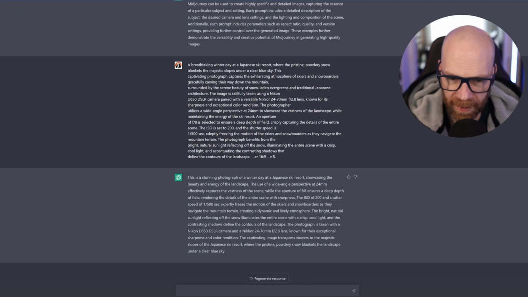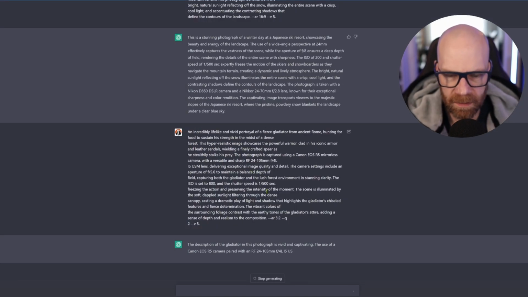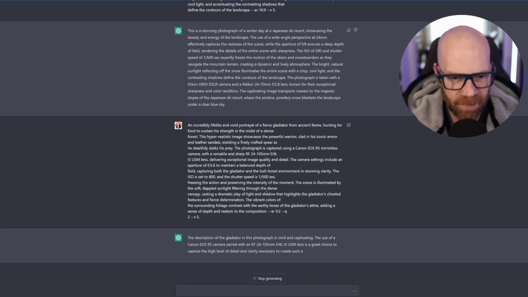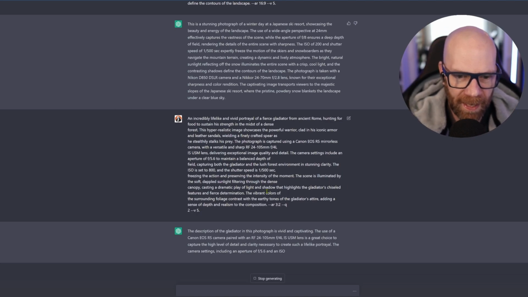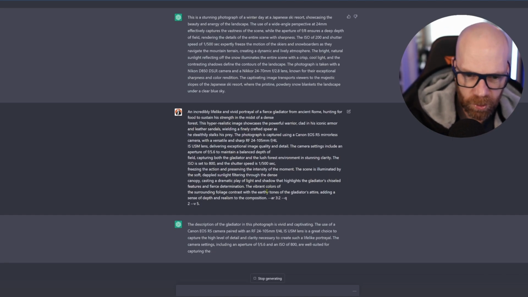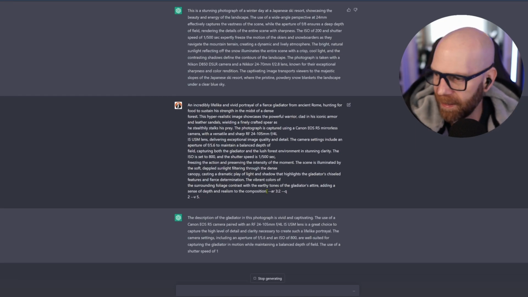Hopefully we'll get some Nikon photography. Okay, and then sort of final prompt. And again, it's just explaining it understands the description of the gladiator in the photograph is vivid and captivating. The use of the Canon EOS R5 camera paired with an RF 24 to 105 millimeter lens, blah, blah, blah. It's knowing its stuff.